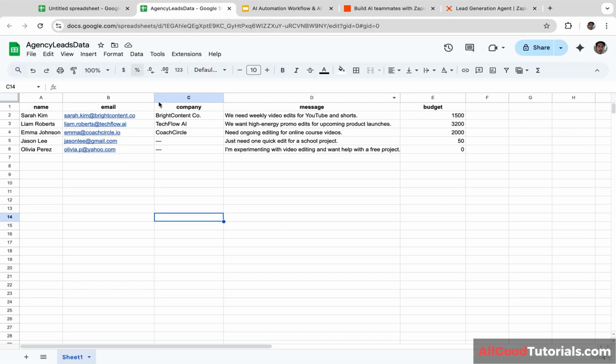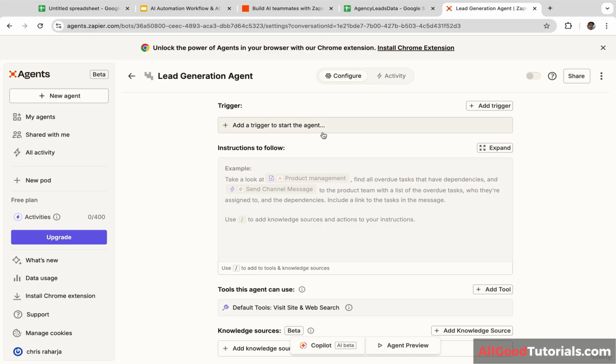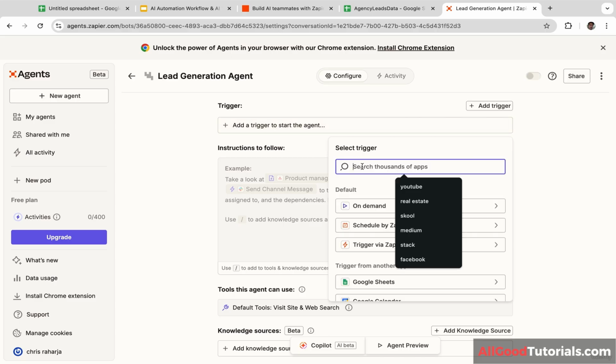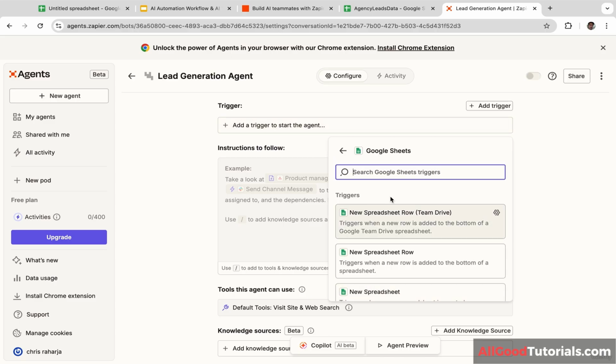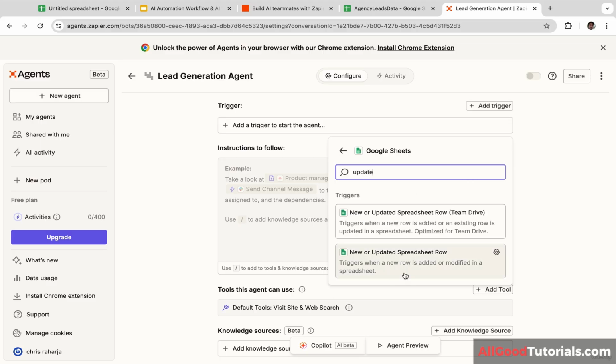You will need to create a Google Sheet. As you guys can see, I have 5 columns: name, email, company, message, and budget. So in this case, the AI agent is going to analyze all leads from this Google Sheet. Okay, now let's go back to Zapier, and we are going to add a trigger to start the AI agent. So let's click this and let's choose Google Sheets and let's type in update, and we are going to select this one, new or updated spreadsheet row.